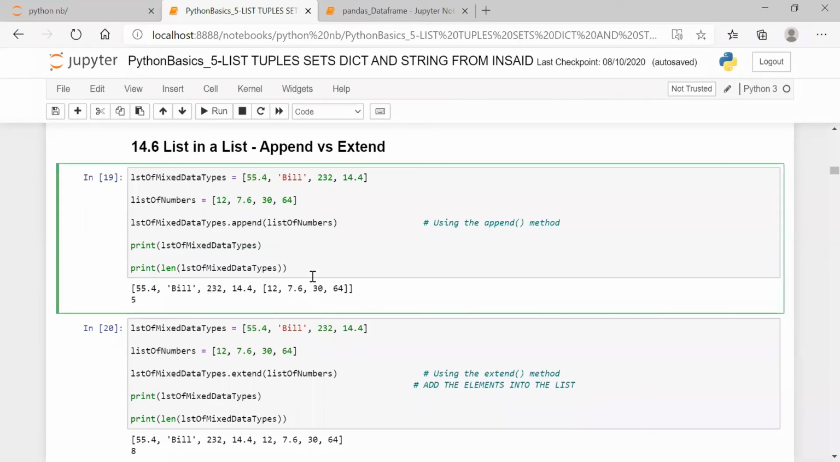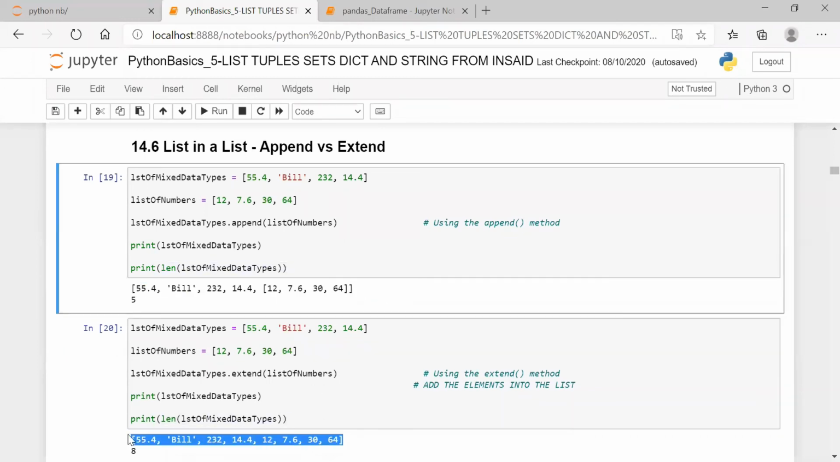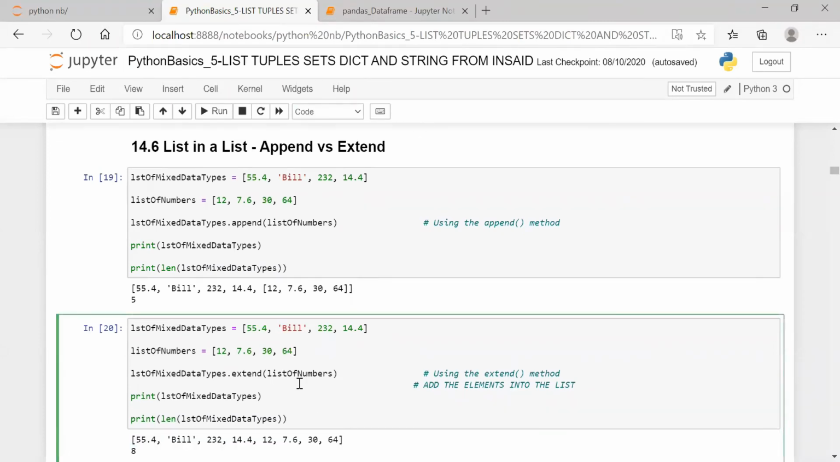Now, when you say extend, it is very important. When you use the keyword extend, it updates the existing list with this value. See the difference here: 54, Bill, 232, 14.4, I am having the same thing. Instead of this, you see how it is happening here. Inside the list itself, it has extended the list. You got the point, extended the list. So now the total element count is 8. Previously the total was 5.